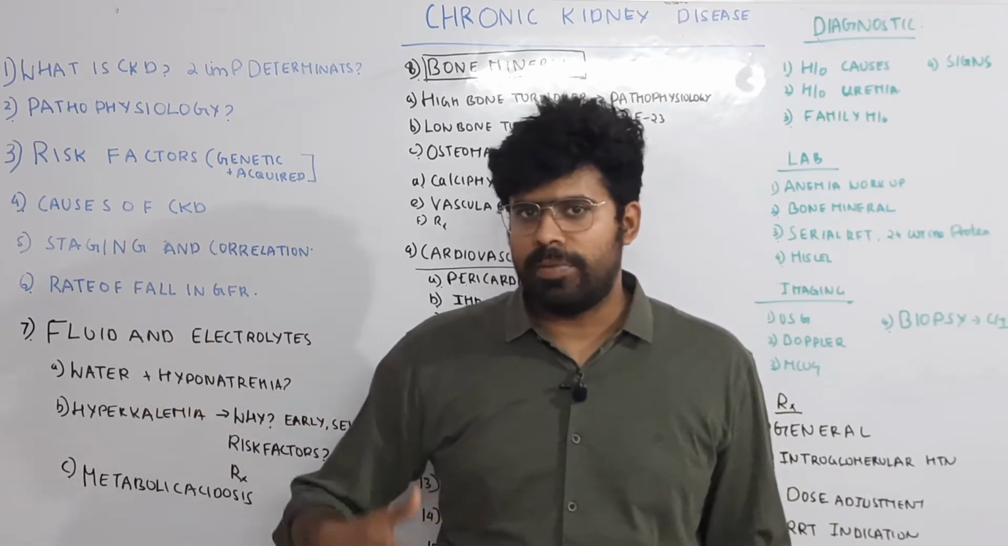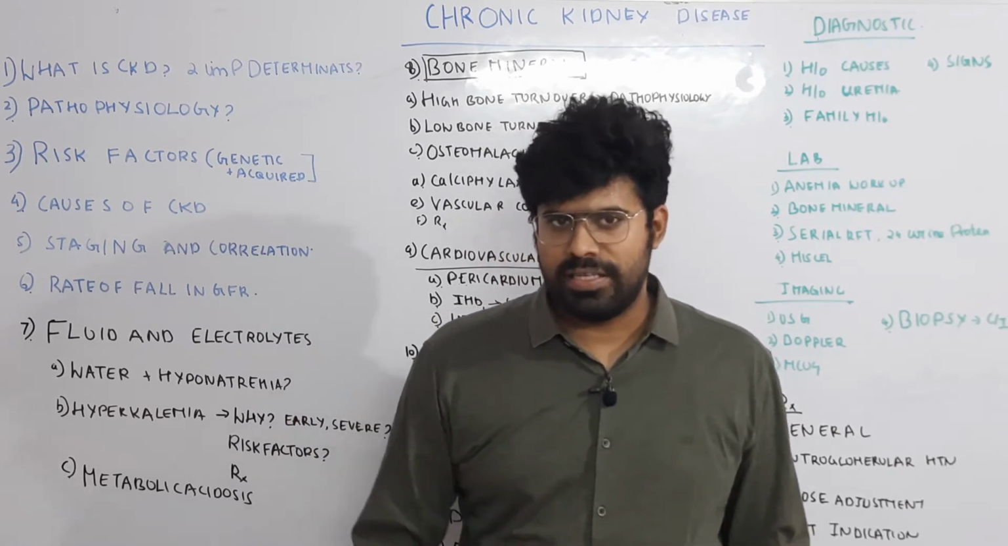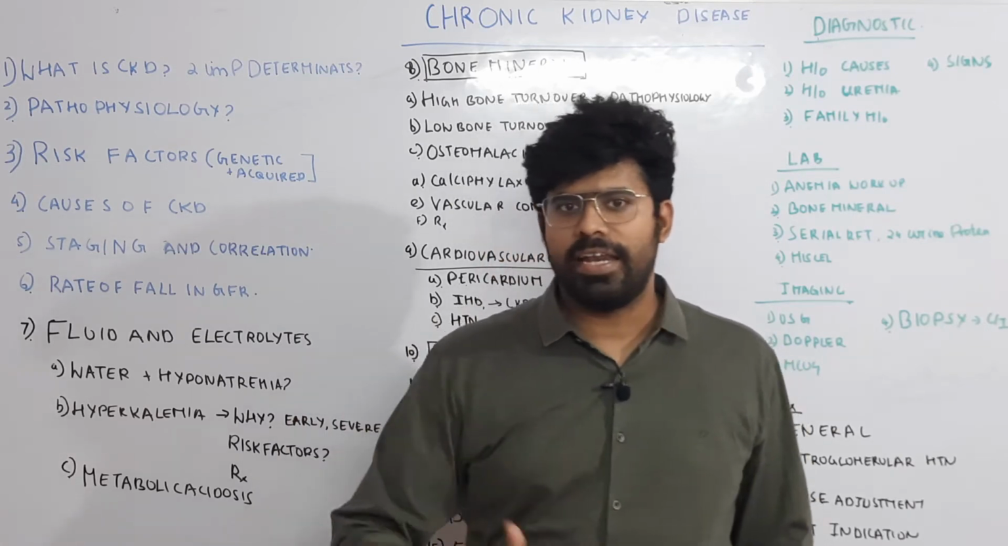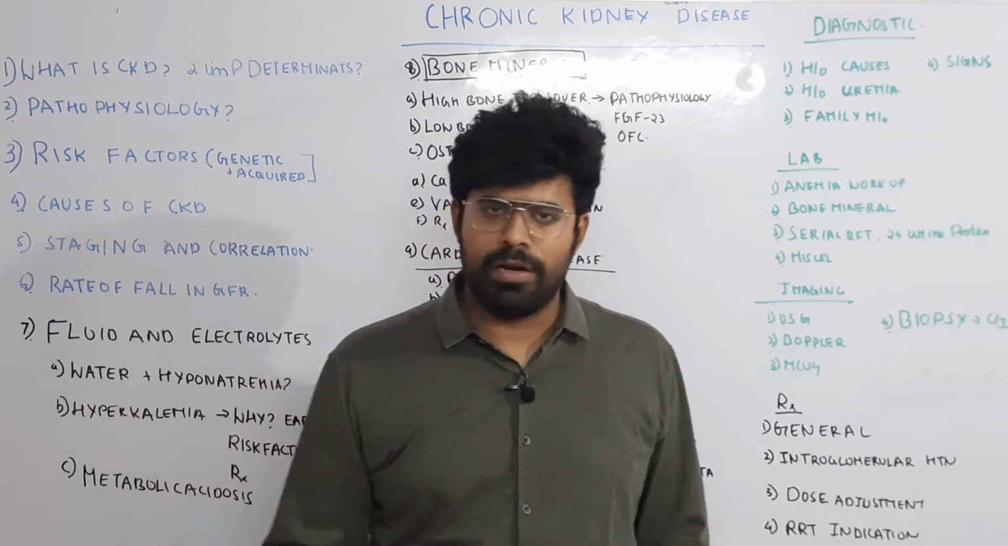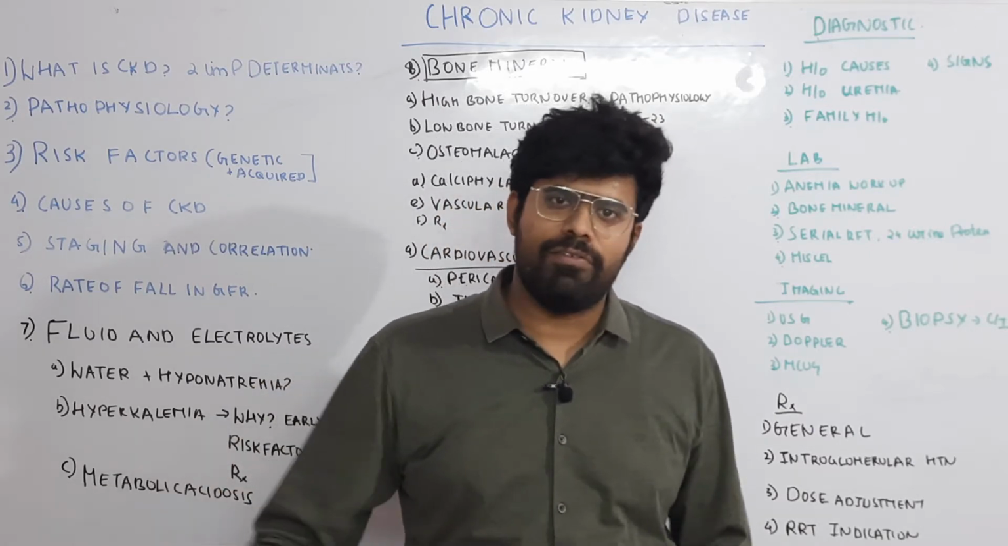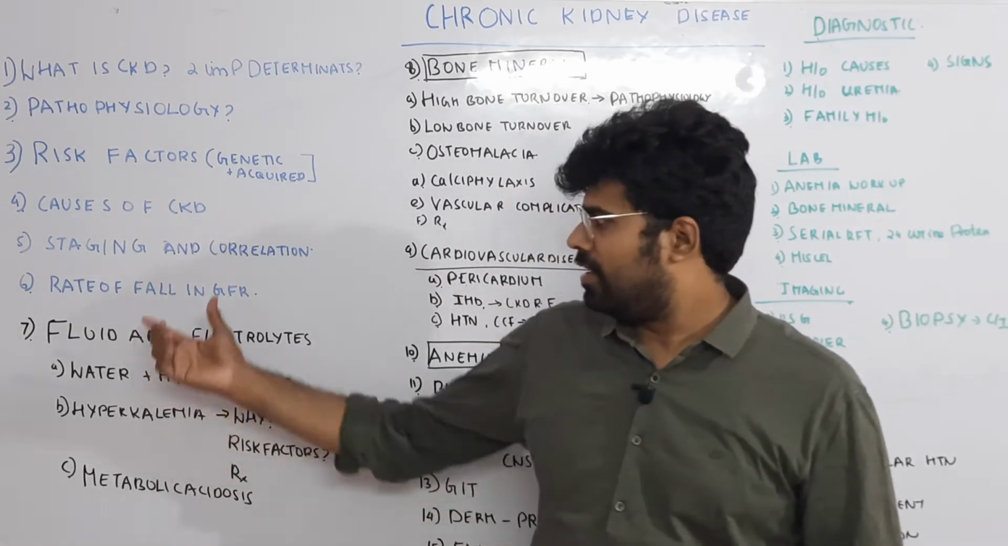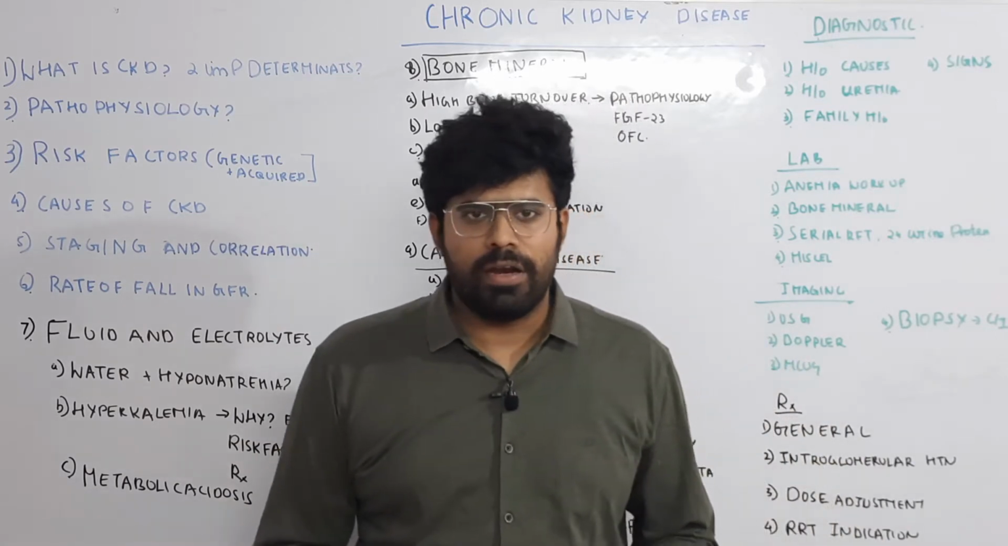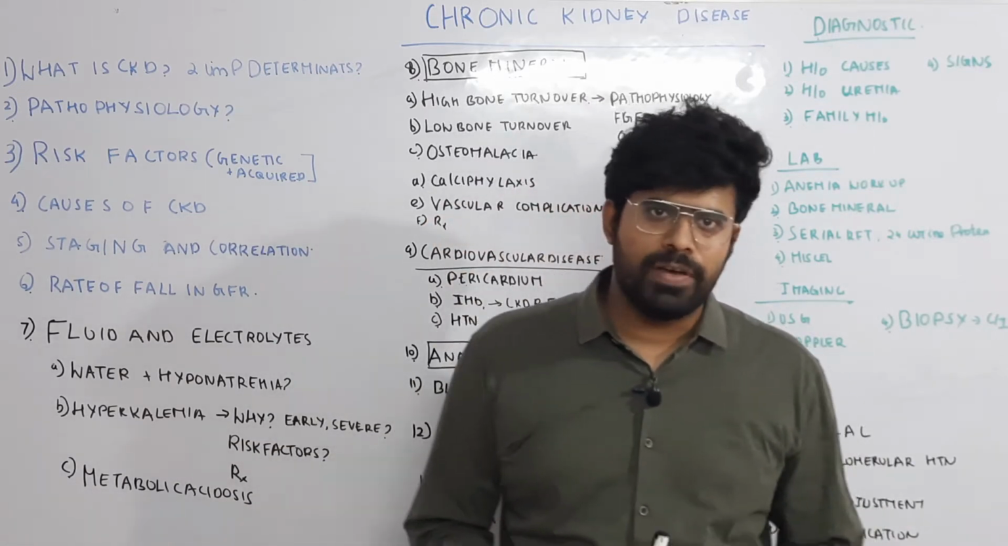Diabetic nephropathy, hypertensive nephropathy, and chronic glomerulonephritis will all have a high rate of fall of GFR, more than 1 ml, 3 ml, 5 ml. That high level of fall in GFR will be seen in these conditions. So first we will be dealing with the symptom complex of CKD.